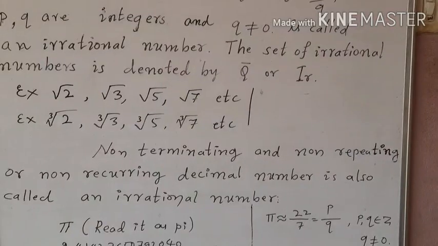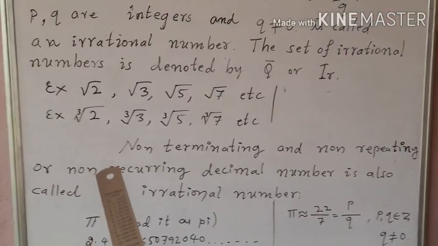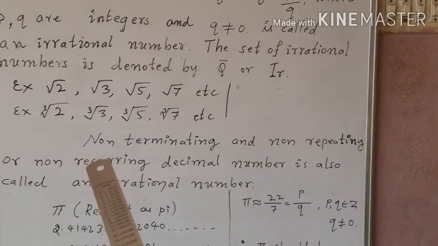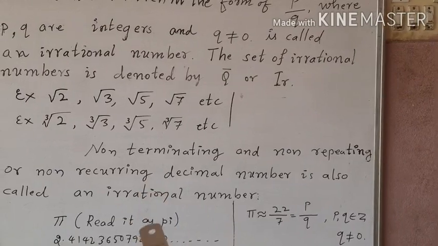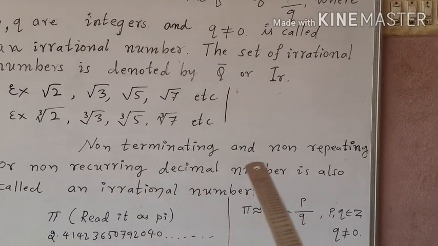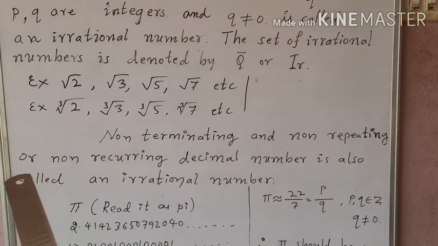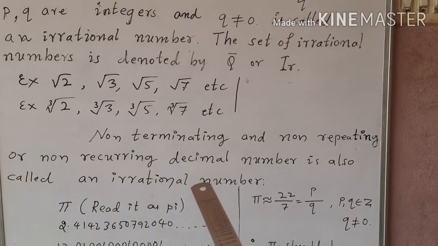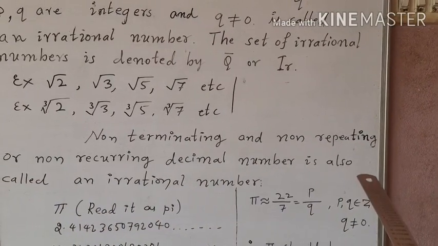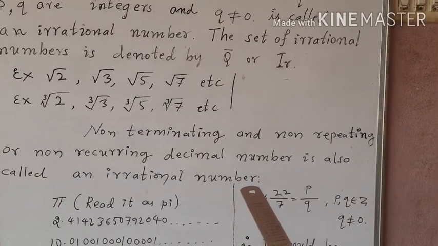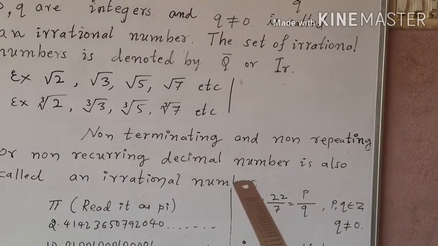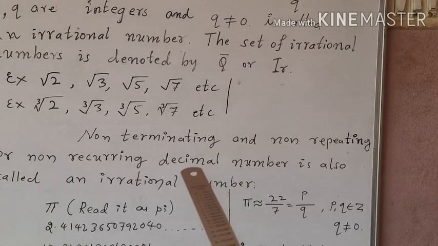Okay? Now children, let us learn one more definition of irrational numbers. See here children, non-terminating and non-repeating or non-recurring decimals are the examples for irrational numbers. You have learned there are numbers called decimal numbers.